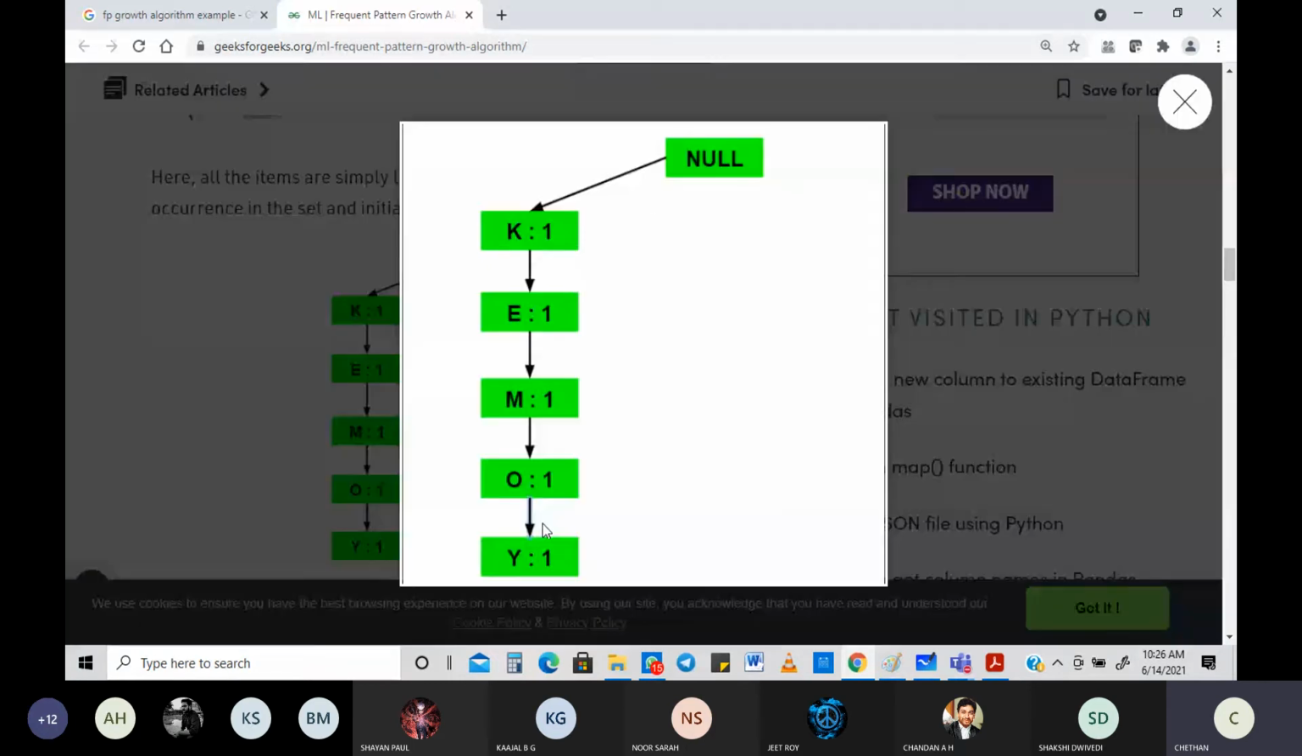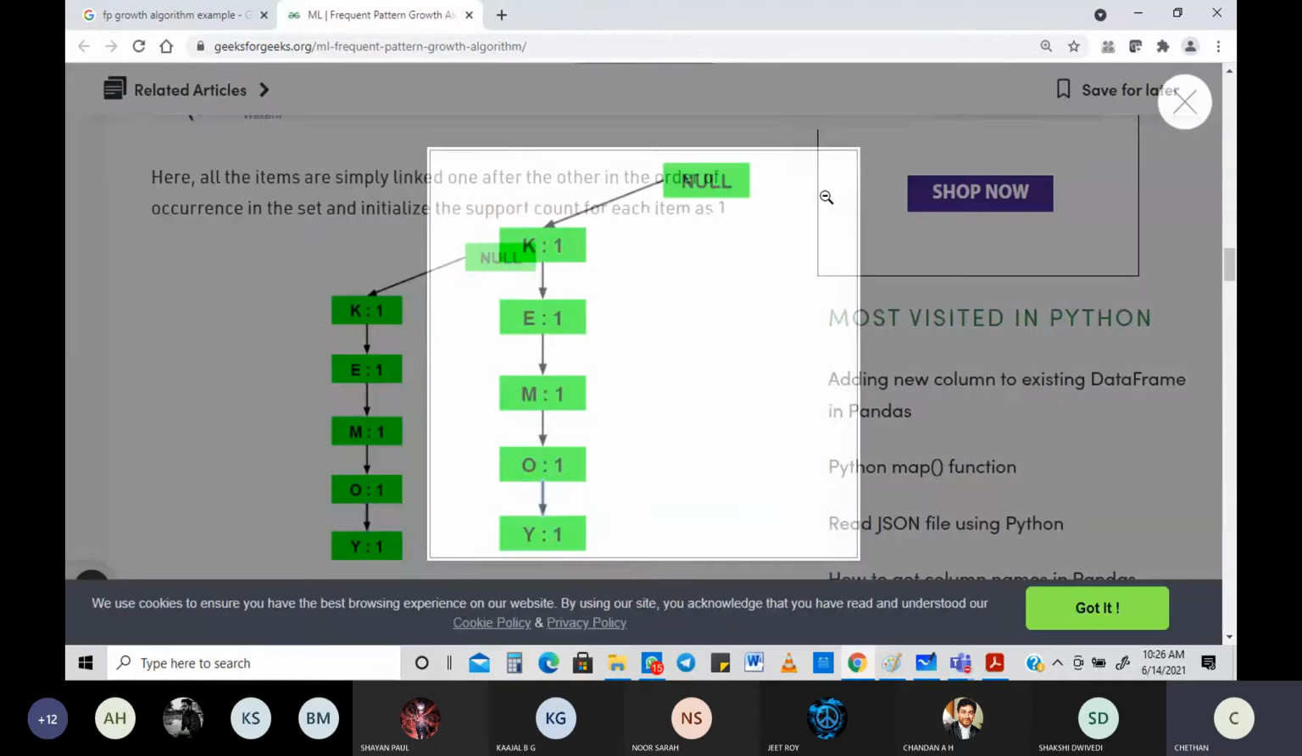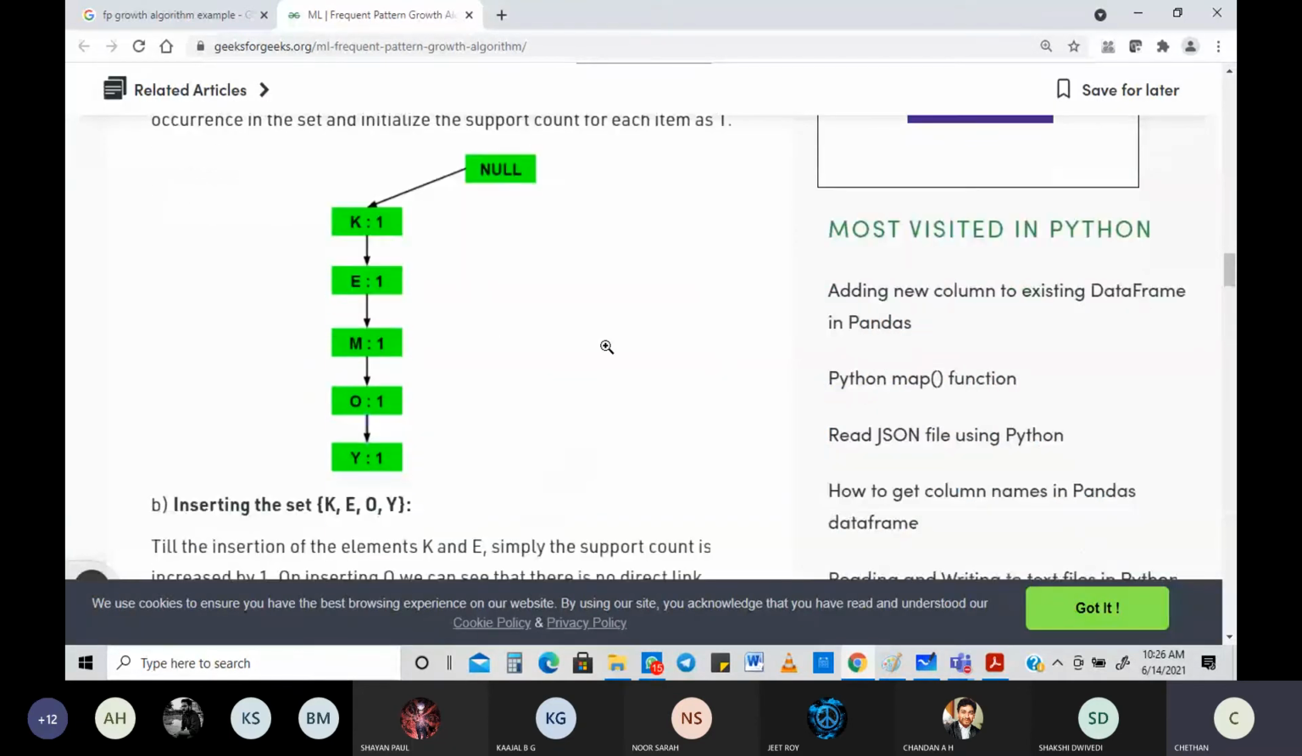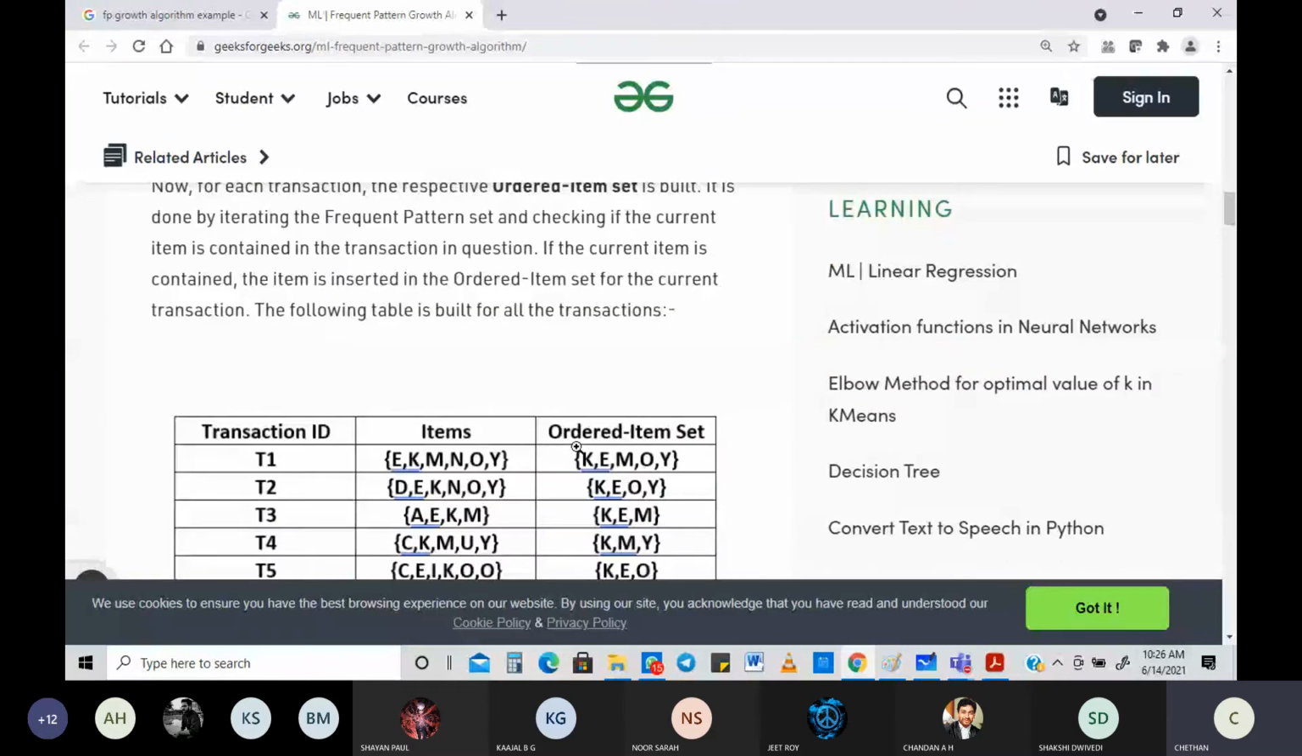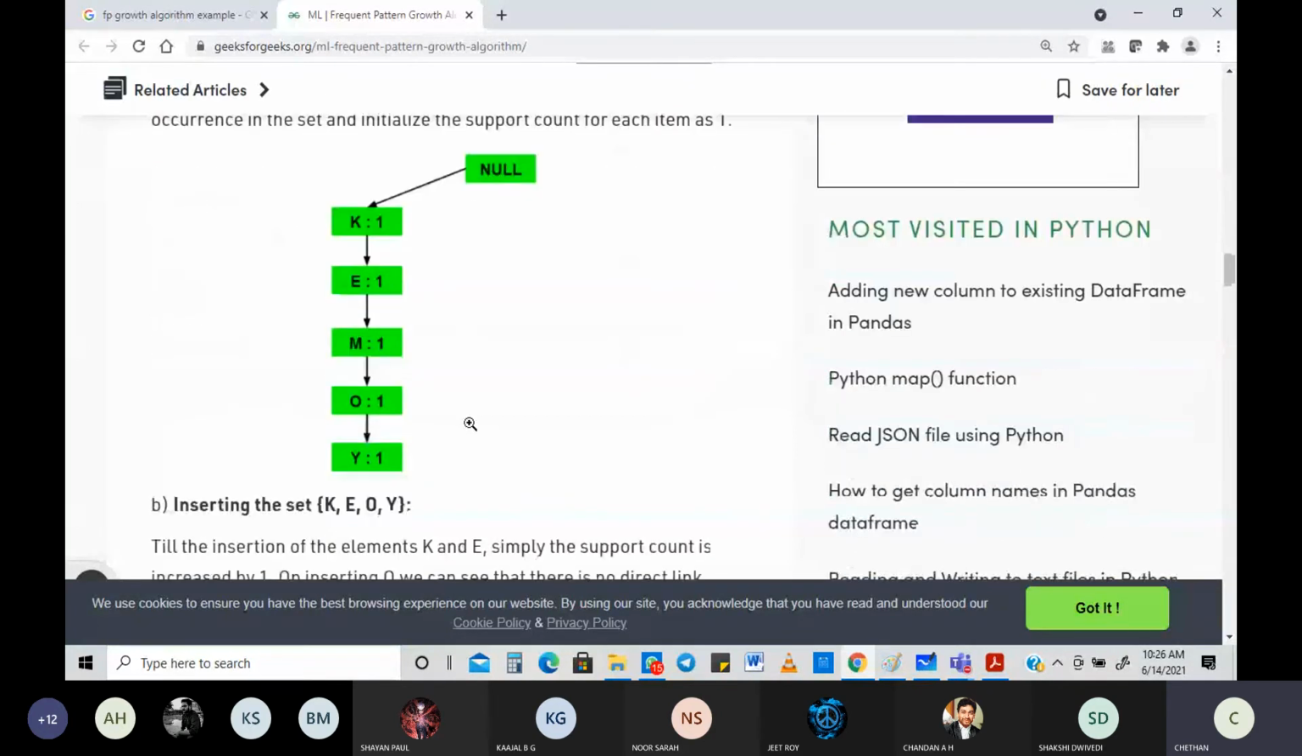What is this KEOY? Look into this. I need to initialize that. Okay, KEOY. I'm trying to do that. The first one you can see is KEMOY. I've done that. Now the next thing, inserting the second one, KEOY.